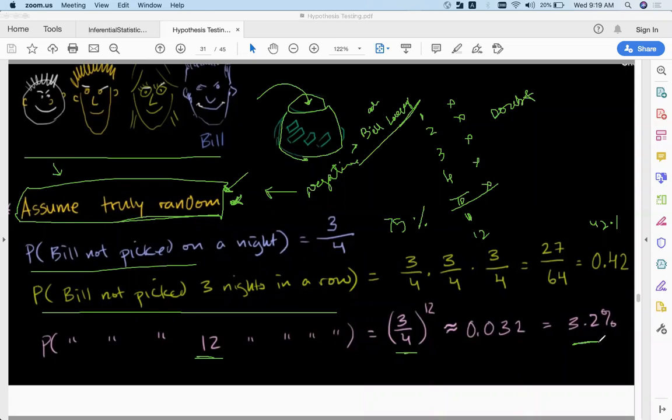Now, what is the p-value associated here? The p-value associated is the luck that I told about here. Bill is extremely lucky.